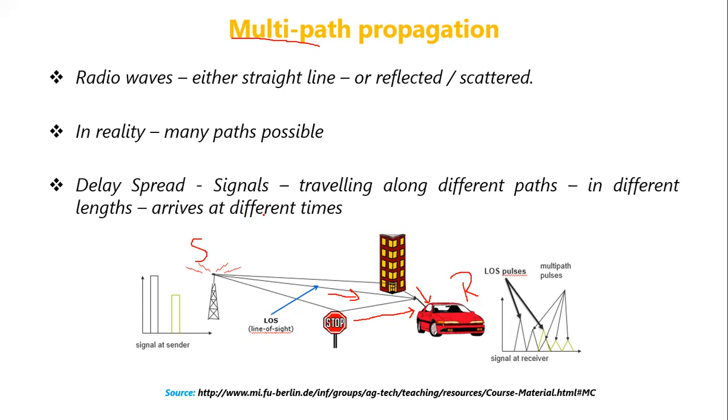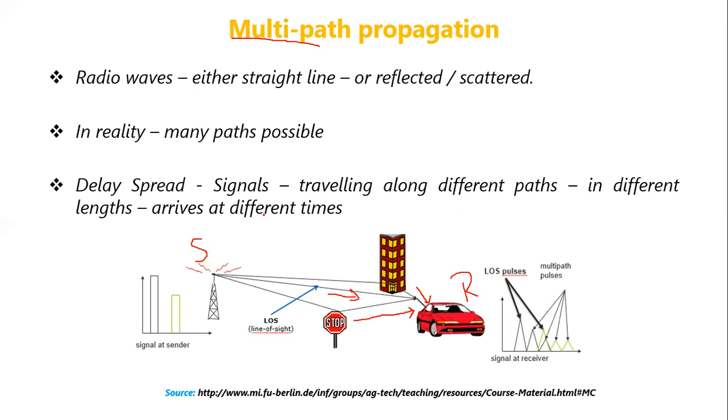Generally the delay spread in cities is between 3 microseconds and 12 microseconds. GSM, the Global System for Mobile Communication, can tolerate delay spreads of up to 16 microseconds.